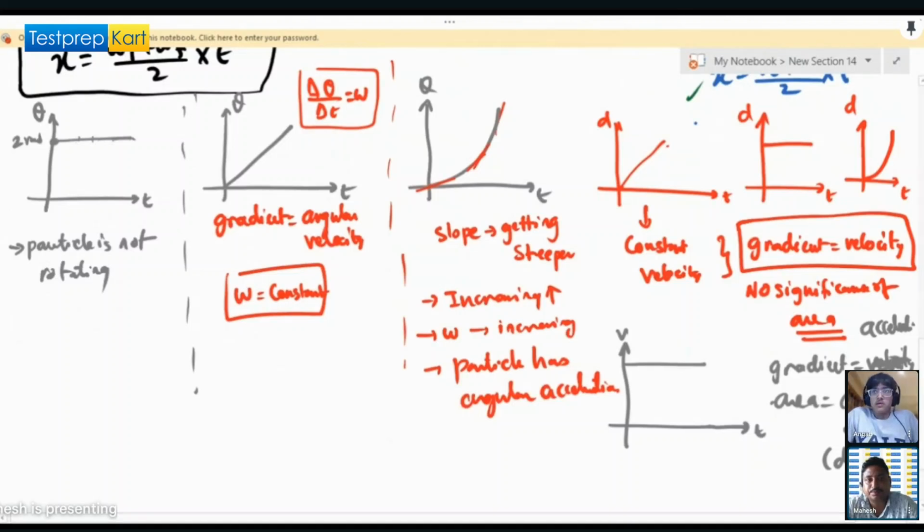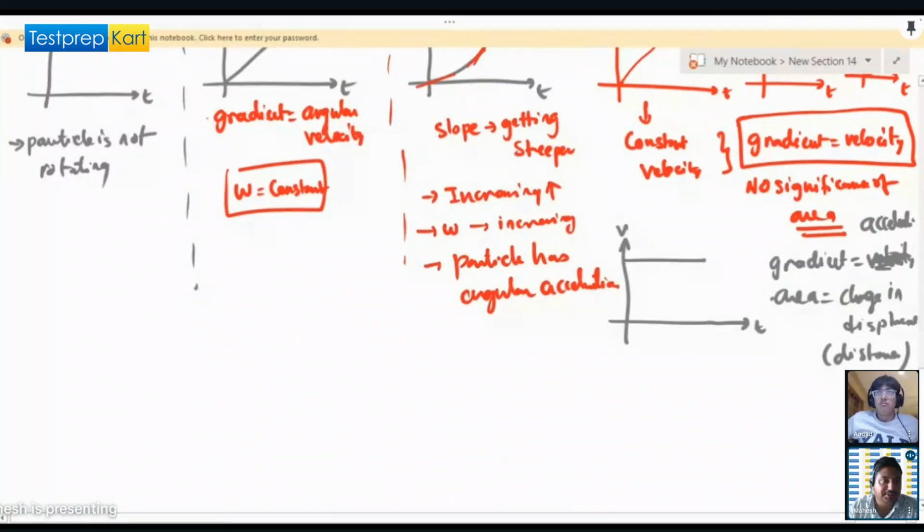Let's say we have the omega against t graph. So here is t, here is omega, the angular velocity against time graph.